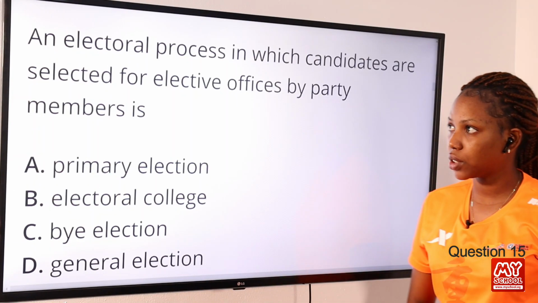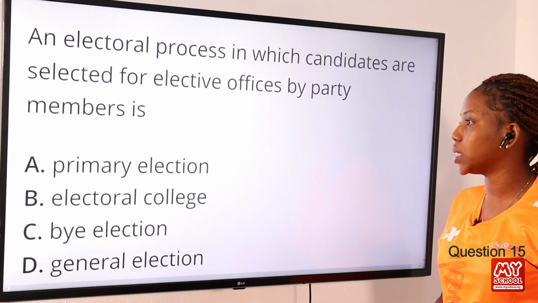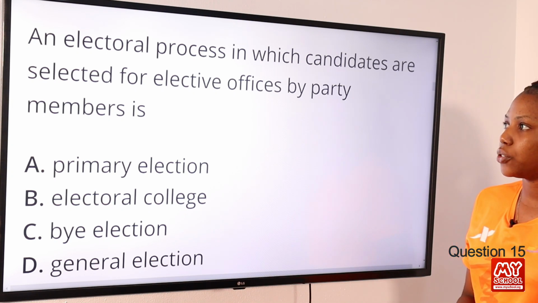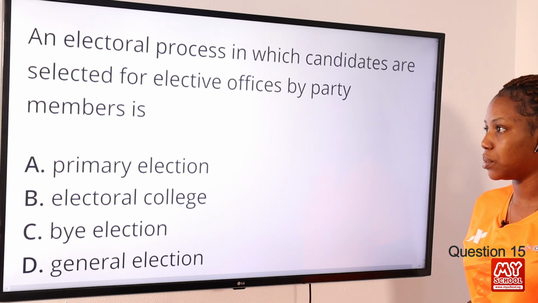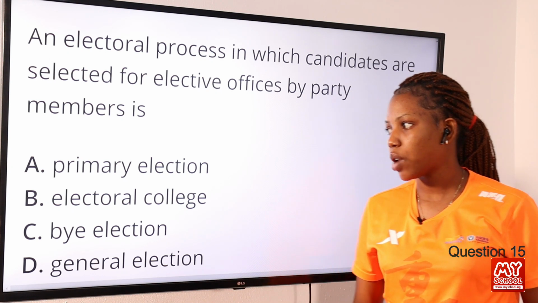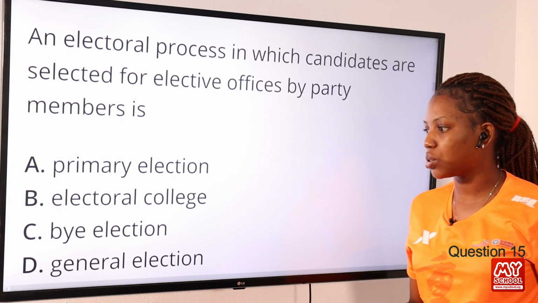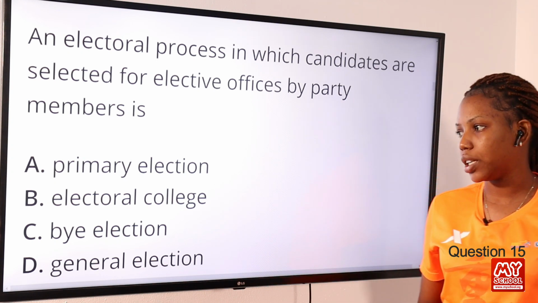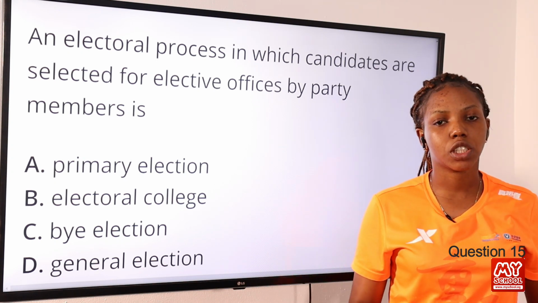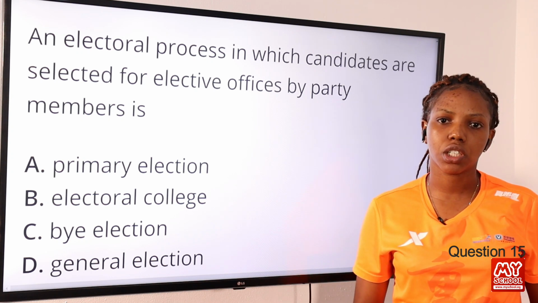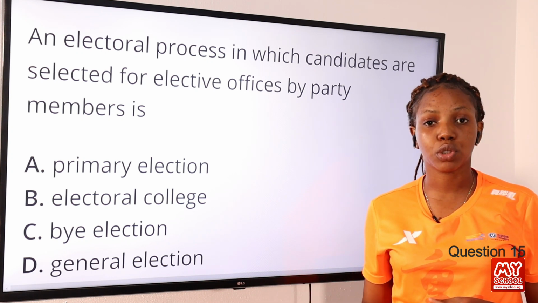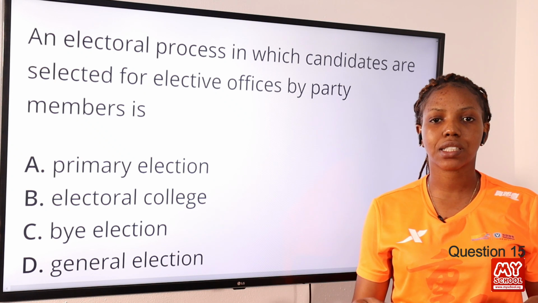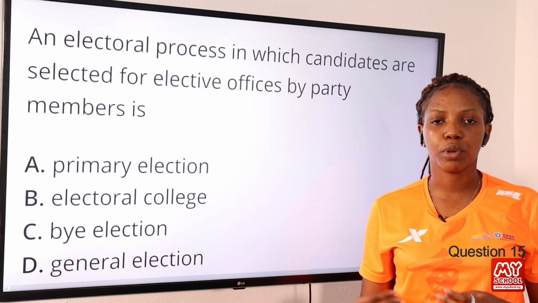Question 15. An electoral process in which candidates are selected for elective office by a party member is option A, primary election, option B, electoral college, option D, by-election, option G, general election. The answer to this question is primary election. Primary election is when party members or individual voters select their candidates for political office.